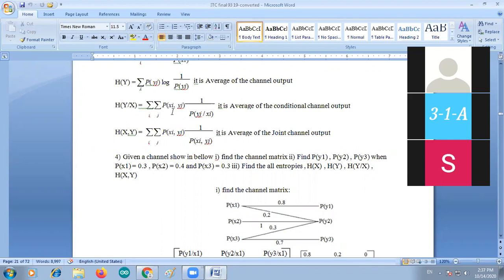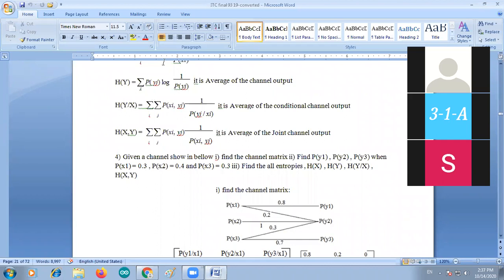So the channel has the conditional outputs, y by x or x by y.